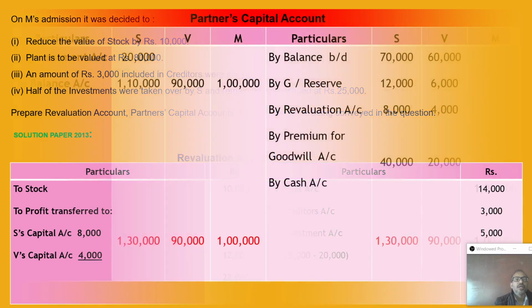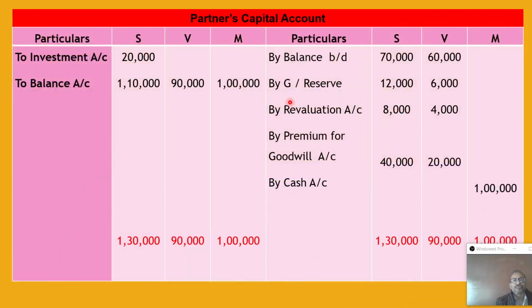Next, partners' capital account. As it is a partners' capital account, it is a columnar method. Altogether three partners are shown, including the new admitting partner M, and these two are old partners. The old balance sheet is already provided, 70,000 and 60,000. The general reserve is also provided, the revaluation profit is provided, as well as goodwill. He is able to bring the goodwill money, so we have to distribute the goodwill to the sacrificing partners.